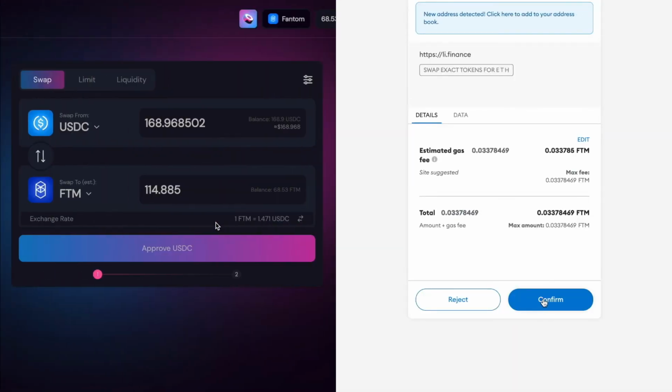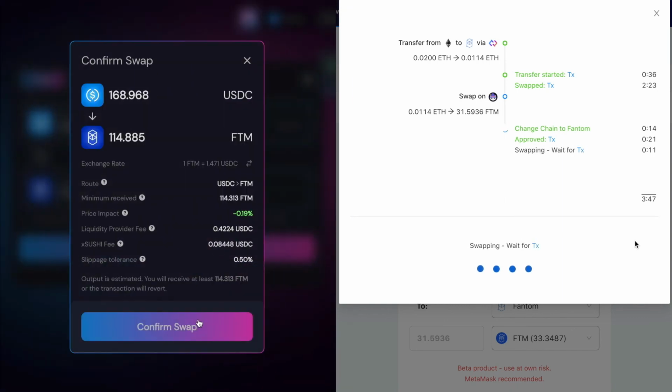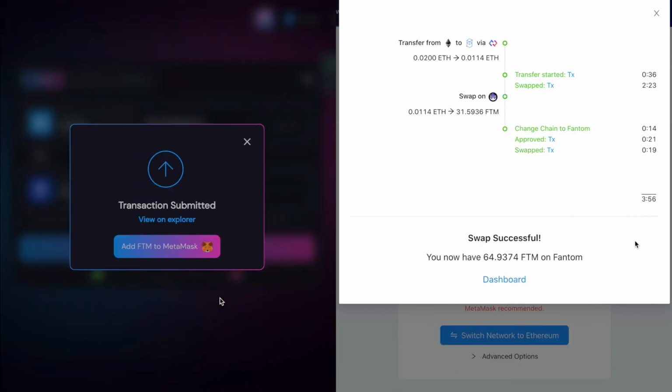LI.FI is a cross-chain bridge aggregation protocol, connecting DEXs and DEX aggregators on multiple chains to bridges between them, allowing any cross-chain swaps.